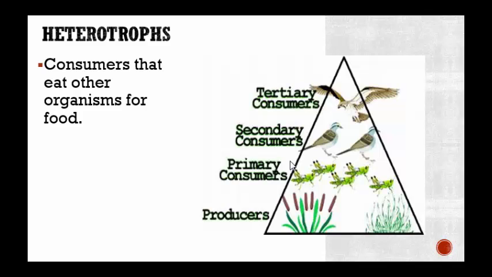All right, let's talk about heterotrophs. Heterotrophs are consumers. They eat other organisms for food. It's almost the same thing as a consumer. It is the same thing as a consumer. Consumers are heterotrophs. Heterotrophs are consumers.